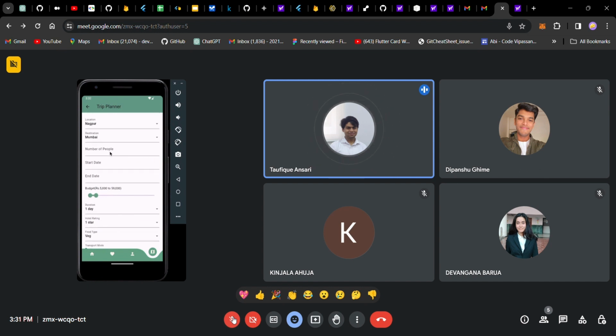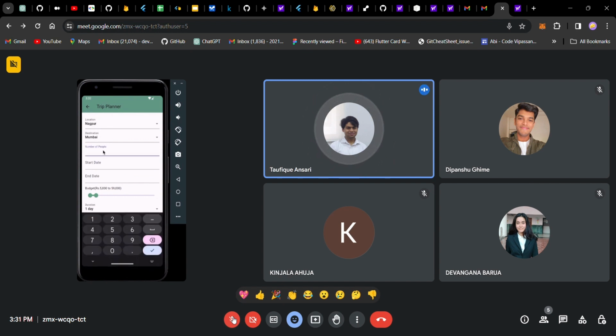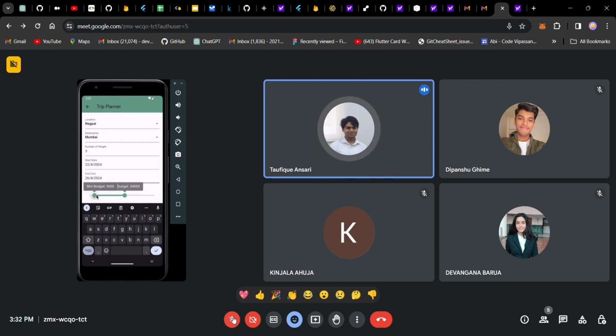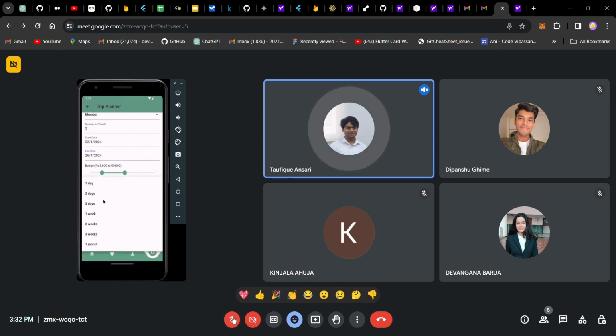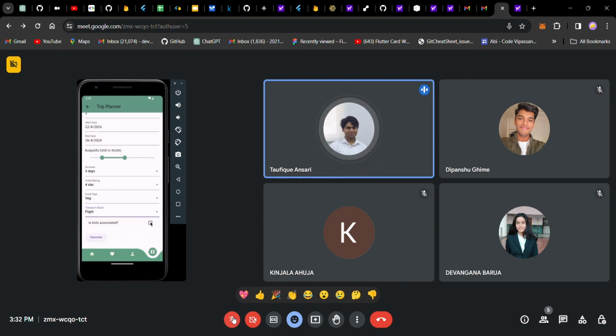So let's plan a trip from Nagpur to Mumbai. The number of people would be three. The starting date would be 22/4/2024. The end date would be 26/4/2024. The budget of the trip would be this much, the minimum and the maximum budget. The duration of the trip, let's skip to 3. Veg food will be preferred, and the mode of transport will be flight.